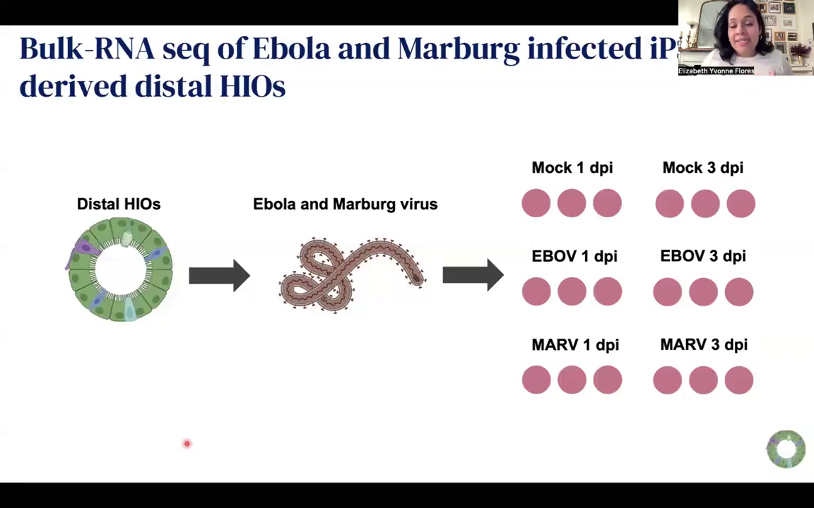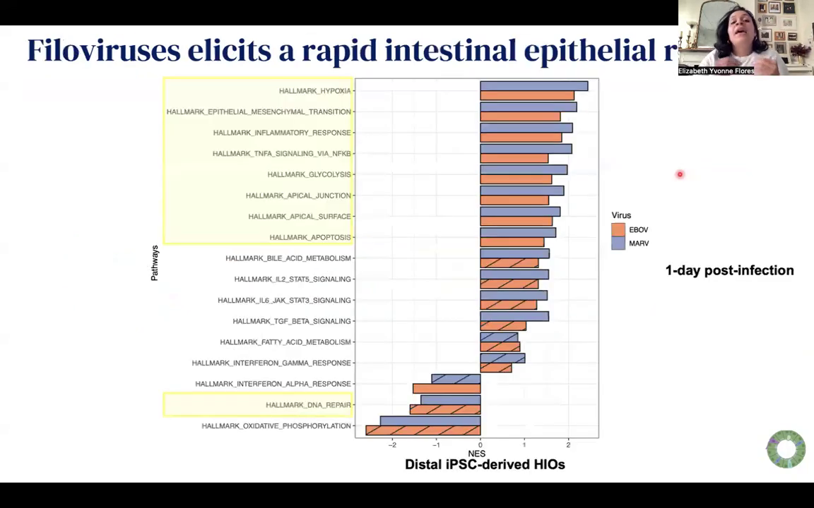Now, if we take bulk RNA-seq to understand what is happening in these organoids, we take our organoids, infect them with virus in triplicates at either 1 or 3 days post-infection, and we can observe that both of these viruses affect the gut similarly at 1 day post-infection. There's an upregulation of hypoxia, there's an upregulation of the epithelial to mesenchymal transition. The cells lose their polarity and adopt this invasive mesenchymal morphology. There's an upregulation of inflammation and of kappa B pathways, glycolysis. There's disruption of the apical surface and junction of these organoids, and an upregulation of apoptosis and downregulation of DNA repair mechanisms.